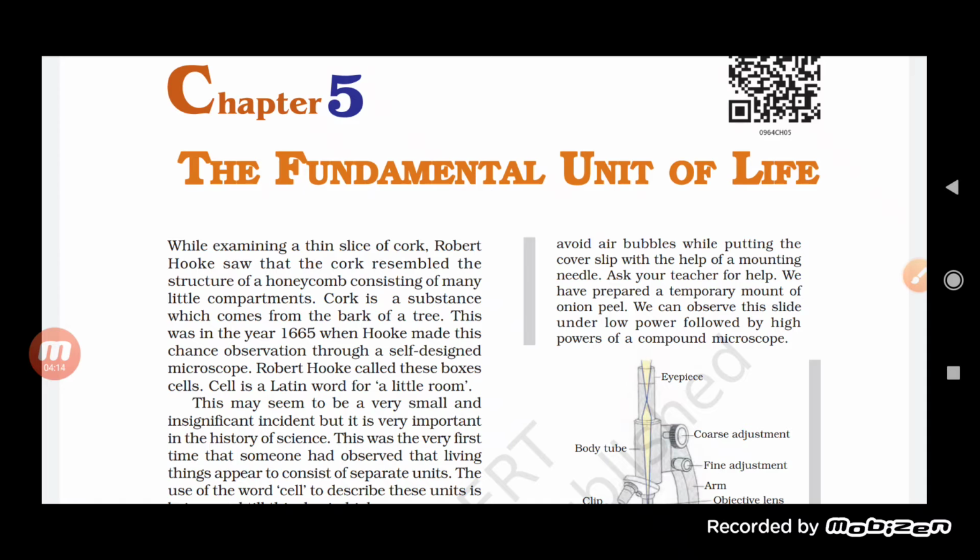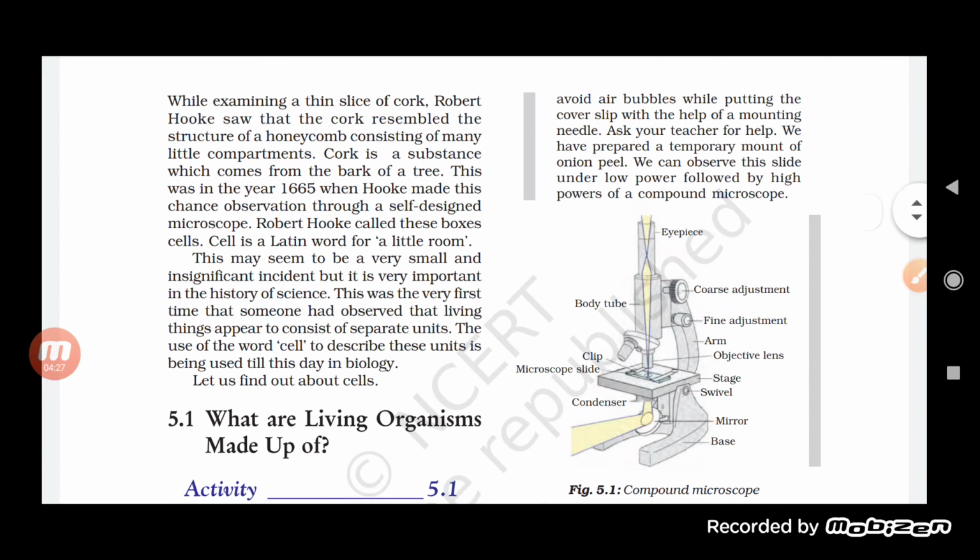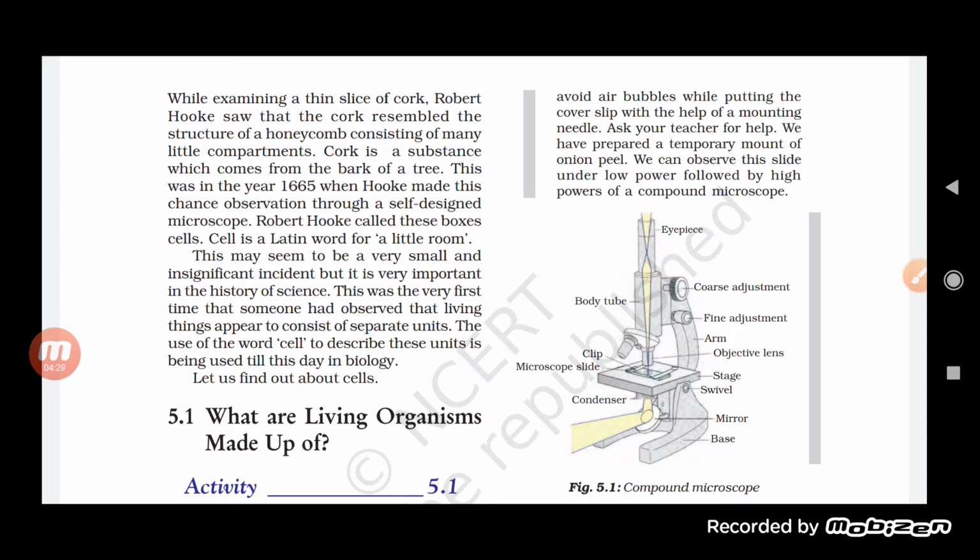And why is it so? Because when he saw it under his microscope, he found small compartments, or little rooms. That's why he gave it the name cell. This may seem a very small and insignificant incident, but it is important in the history of science. It was the very first time that someone had observed that a living thing appeared to consist of separate units, and the word cell to describe these units is still used to this date in biology.